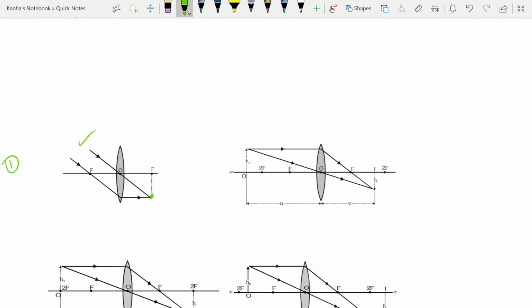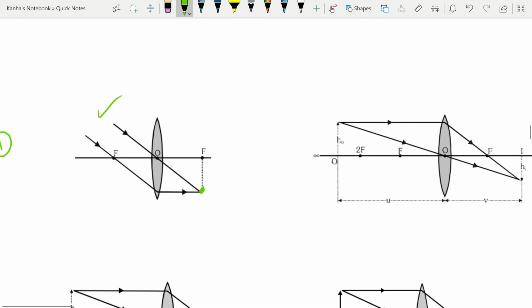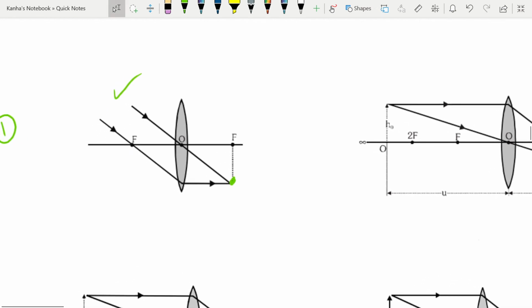To clarify, I'll note some things: mod m is less than 1 and m is less than 0. As I explained for mirrors, the first means it is diminished, and the second means it is real and inverted.